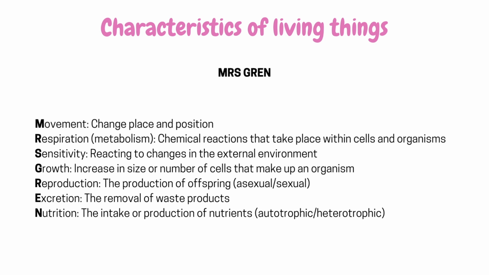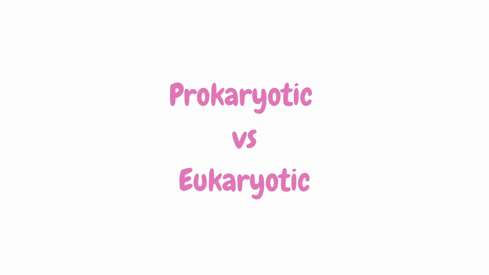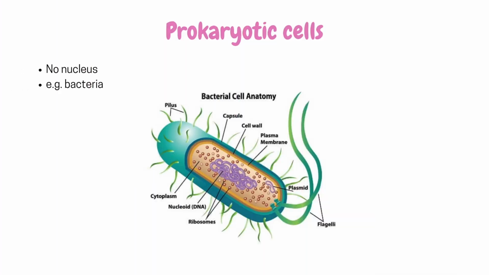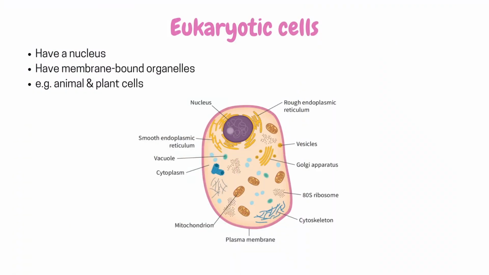Understanding these basic characteristics of living things, we can now examine the two types of cells: prokaryotic and eukaryotic cells. Prokaryotic cells are cells that have no nucleus and no membrane-bound organelles. Bacteria are prokaryotic cells, and these types of cells have a particular set of organelles, which we will delve into later on. On the other hand, eukaryotic cells are cells that do have a nucleus and have membrane-bound organelles.